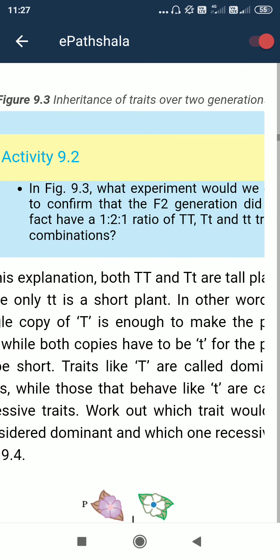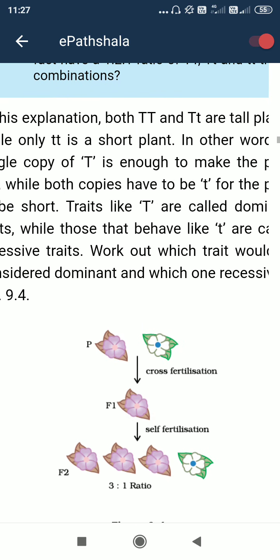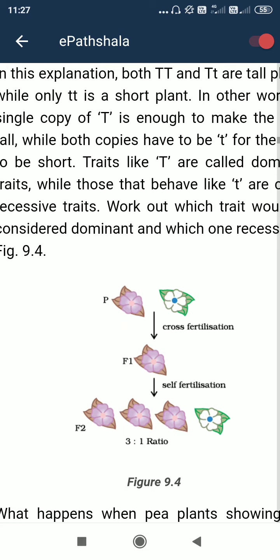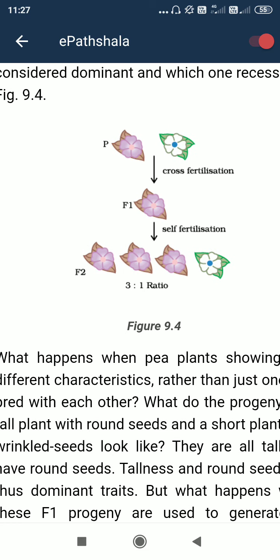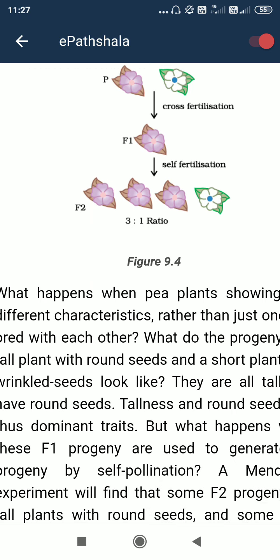Over 2 generations here, see, cross pollination means we are crossbreeding with some other plant, and self fertilization means we are making from the same plant.